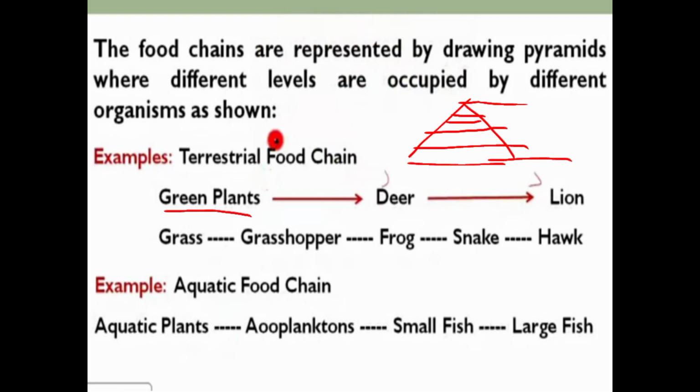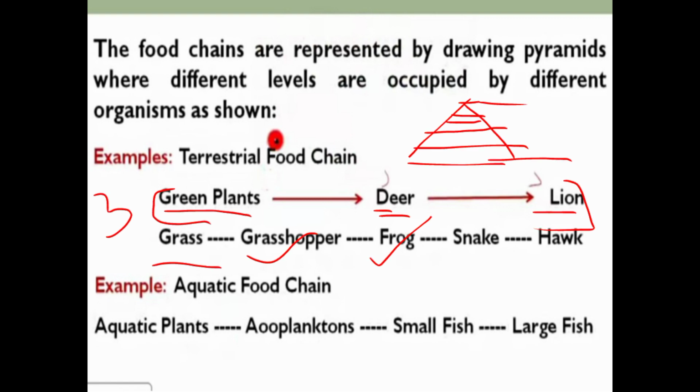These green plants are eaten by the deer, who is the primary consumer, and this deer is eaten by the lion, who is the secondary consumer. So this food chain consists of only 3 trophic levels. Here if we see, the grass is eaten by the grasshopper, who is the primary consumer, and it is eaten by the frog, the secondary consumer.